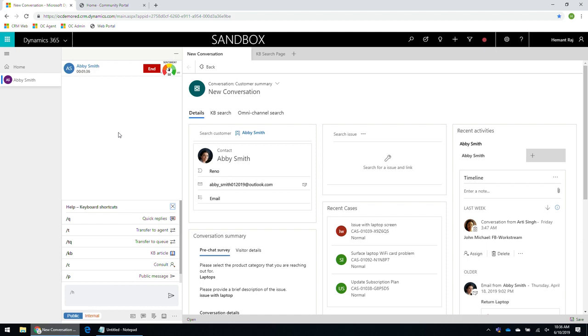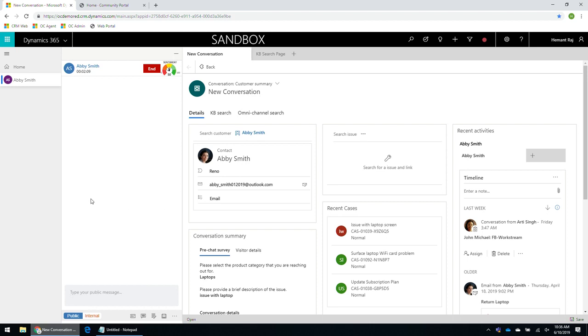So let's say if you have a bot which is tied to a queue, if you transfer it to a specific queue, the bot could pick up the conversation and continue that. It's also possible to search for knowledge articles, consult with a different agent or a supervisor, mark a message as public versus internal. So if there are multiple agents or supervisors present within a conversation, if I choose to send a message as internal, the end customer will never see that response. Only the internal support staff will be able to see that. So some of those capabilities are enabled over here.